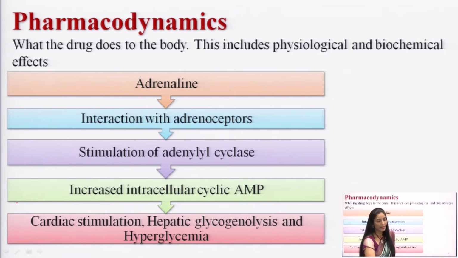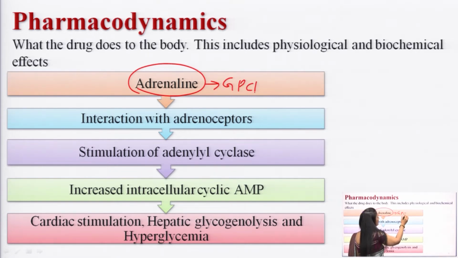Here we will see an example like adrenaline. What is adrenaline? Adrenaline is a sympathomimetic drug. It is a neurotransmitter. Which type of receptor does it act on? It is a GPCR receptor. Adrenaline acts through GPCR receptors, which mainly consist of two types: one is called alpha and the second one is called beta. When adrenaline is released from the presynaptic neuron, it shows its action by binding to the postsynaptic neuron.